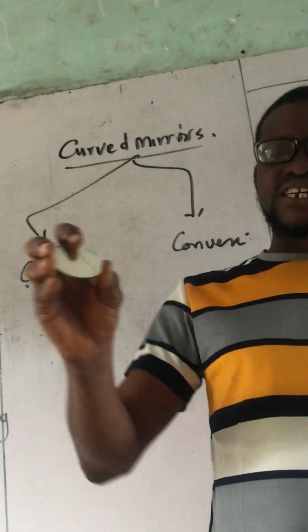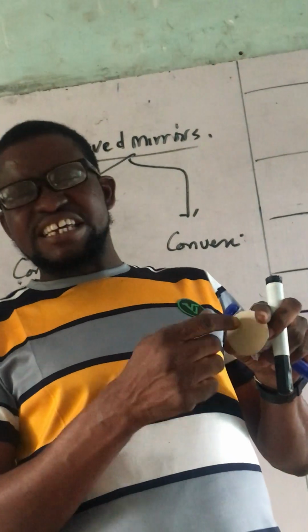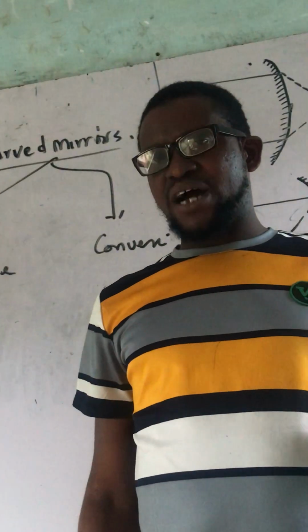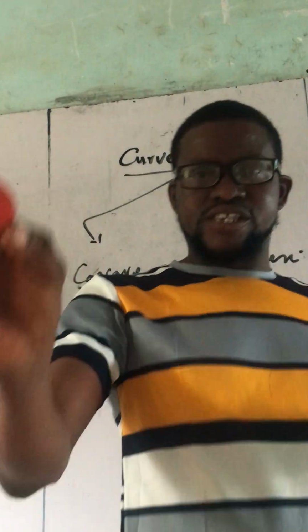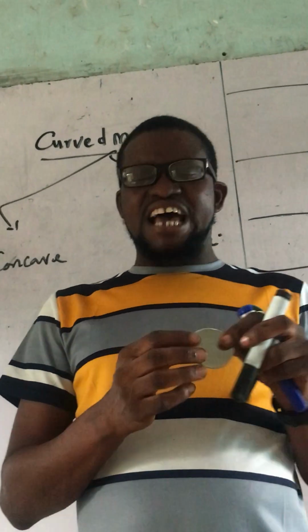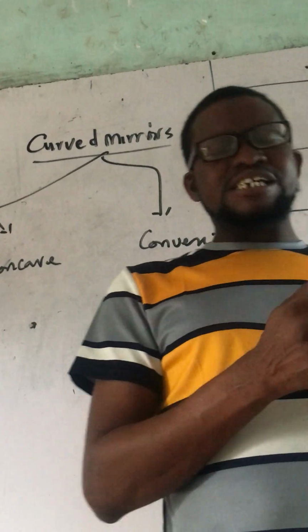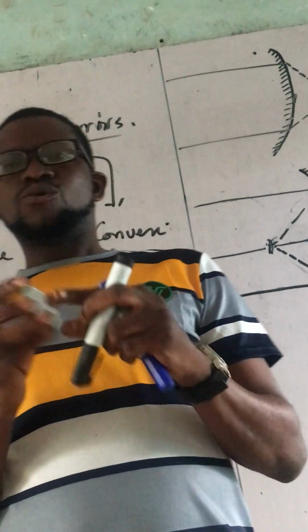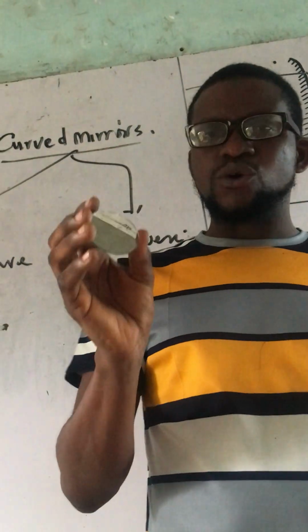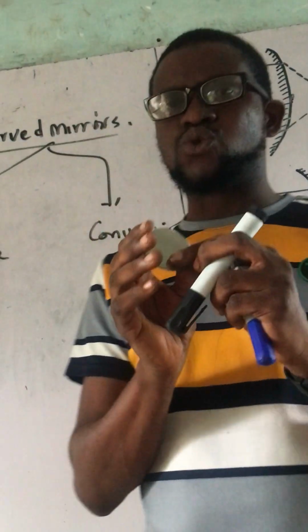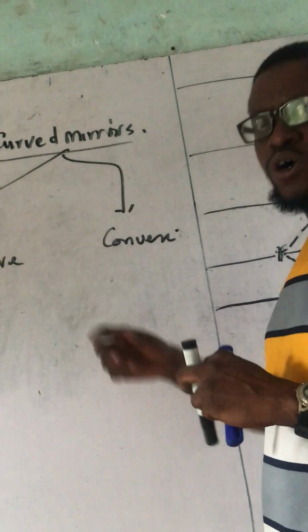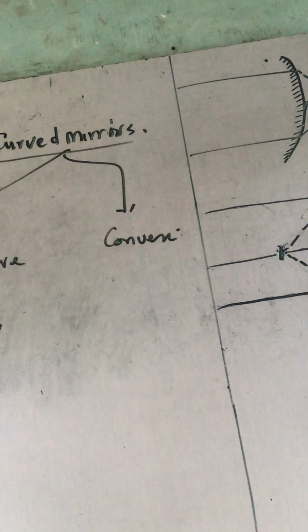Now, if the outside is the reflecting part and the inside is the silver part, here the inside is the reflecting part and the outside is silver, that's concave. But here it is the inside that is the silver part, while the outside is the what? Reflecting part. Silver part is the inside, the outside is reflecting, shall be called what? Convex.